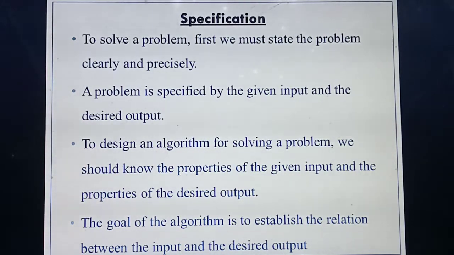So if you are going to solve a problem, first you need to define or describe the problem in a very short and easier manner. Okay, next you should describe what the given inputs are and what the expected output is. Then you should define the properties of the input and also the properties of the output. What's the main aim of this algorithm? At last you need to prove the relation between the input and the output. So understood, students?